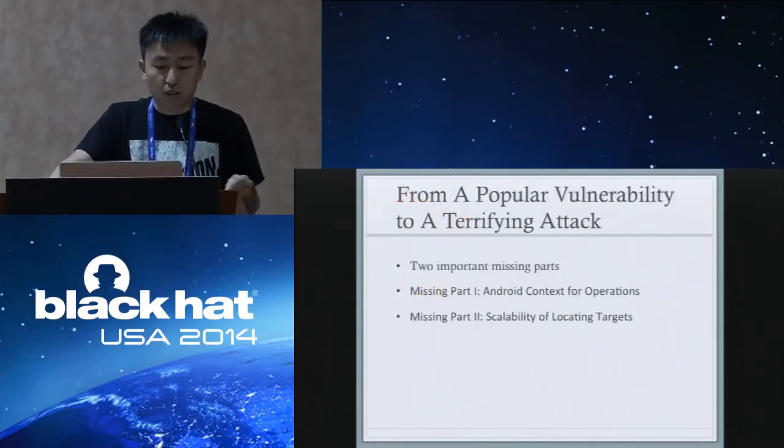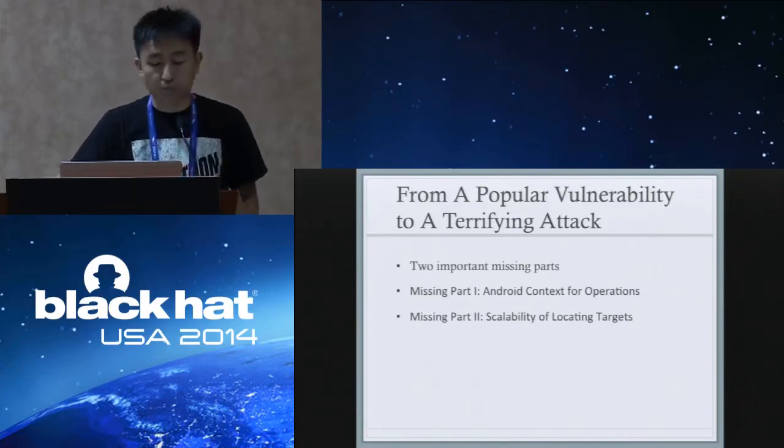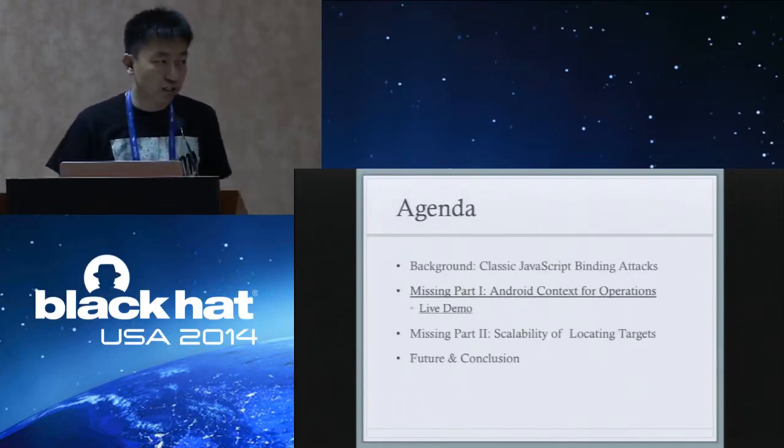But from a popular vulnerability to a terrifying attack, there are still two missing parts. The first missing part is about Android context for powerful operations. And the second one is the scalable locating ability. Now welcome Yulong for the first missing part, Android context.